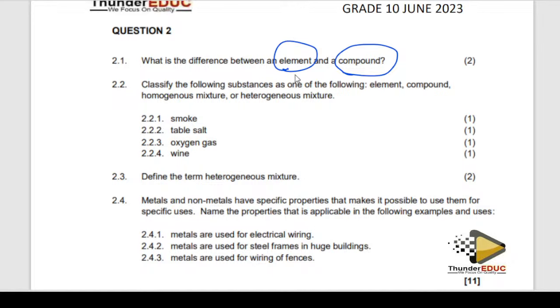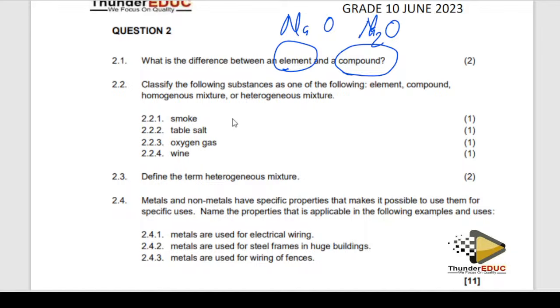Compounds are made up of elements. You understand? But elements are not made up of compounds. Basically, compounds are bigger than elements. For example, sodium is an element. Oxygen is an element. But when I combine sodium and oxygen together, you form sodium oxide, so sodium oxide becomes a compound. When they bring an example, you must know. Don't just cram the definition, you have to know how to apply.